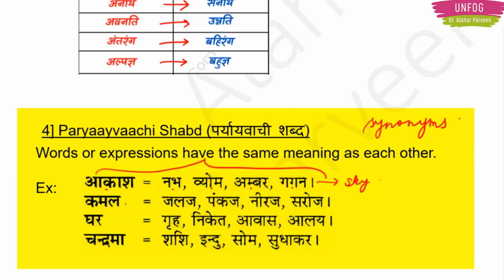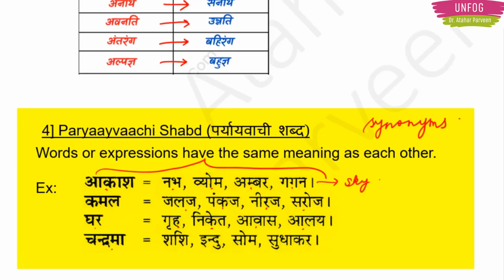Next we have is Kamal. Kamal is lotus, everyone knows, right? So Kamal can also be called as Jalaj or Pankaj or Neeraj or Saroj. These all ultimately mean one word only, lotus. Then we have Ghar. Ghar, everybody knows, house, right? Where we stay. So this Ghar is also known as Griha, Niket, Avas, Alay. So all these words mean Ghar only.